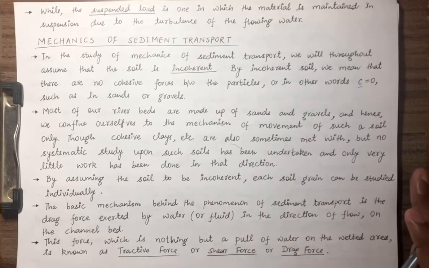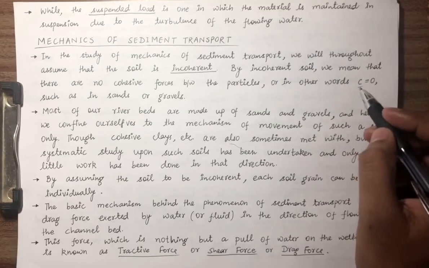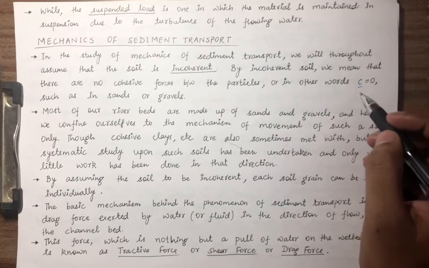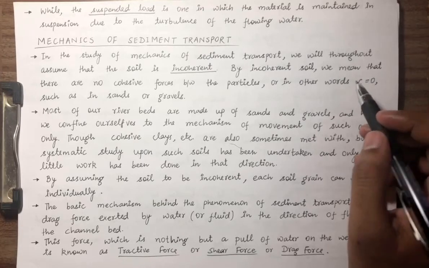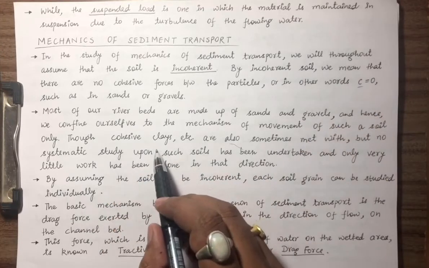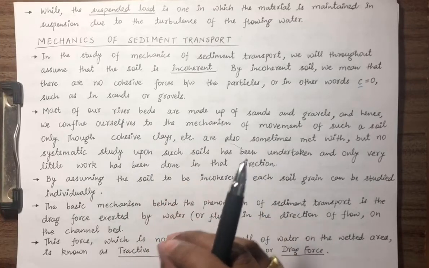Whatever work has been done is for sands and gravels. Why? Because the analysis becomes very easy the moment you assume C is equal to 0, because no C terms come into play. C is high for cohesive clays, but we can neglect it easily because the portion is very small.